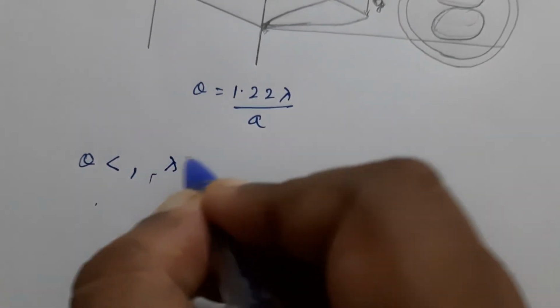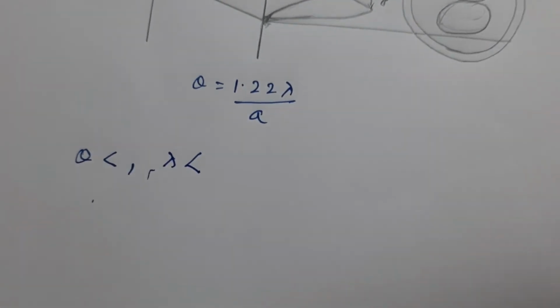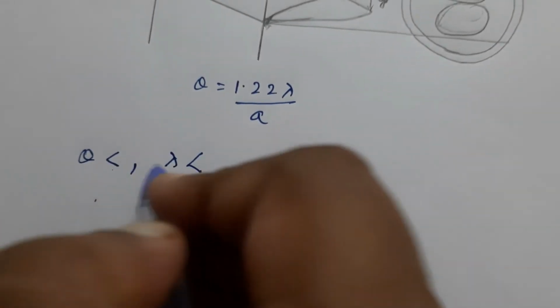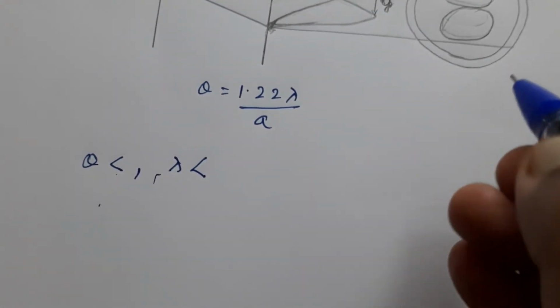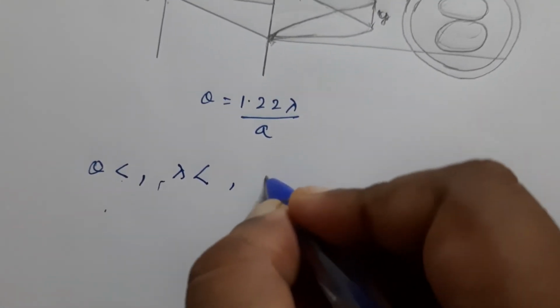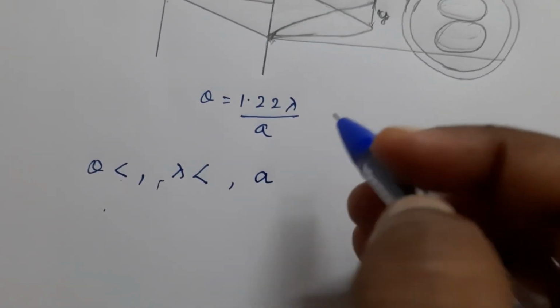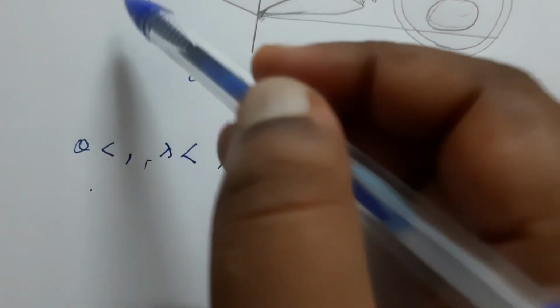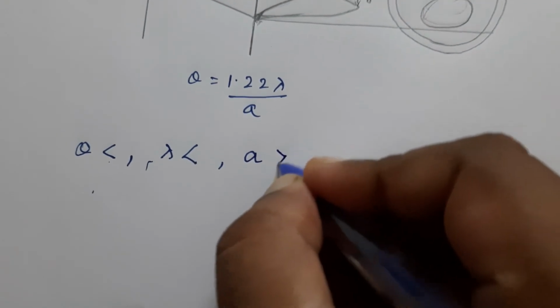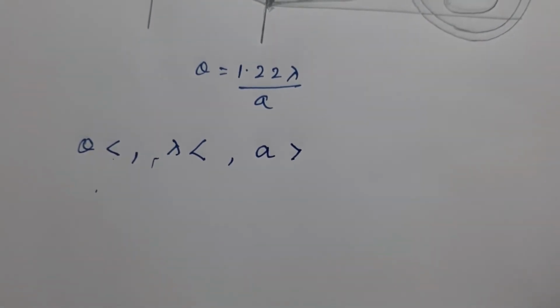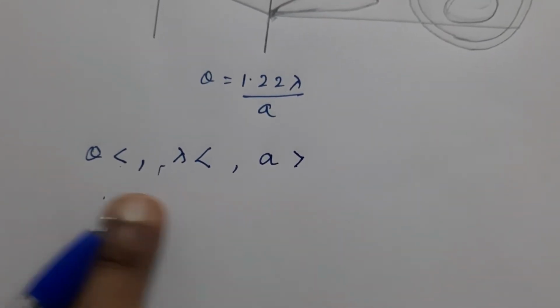Also, the wavelength of light should be a lesser value. Theta value should be less and the wavelength should also be less. But the aperture value should be greater. So this is the condition to get a clear image.